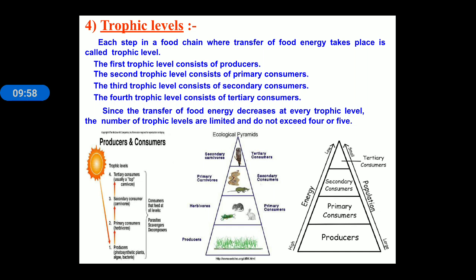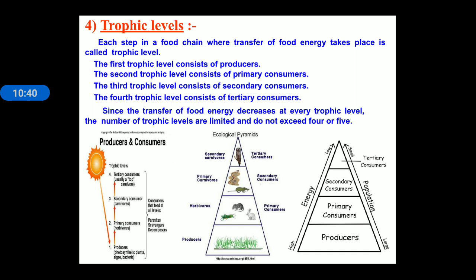We can see in the lower slide area, producers are placed at the base of a pyramid. So they are categorized as the first trophic level, and the herbivores, means the organisms that obtain their food from plants, are placed at the second trophic level, and further secondary consumers are placed at the third trophic level, and tertiary consumers are placed at the top of the pyramid. So producers, primary consumers, secondary consumers and tertiary consumers are given here, and they form ecological pyramids.